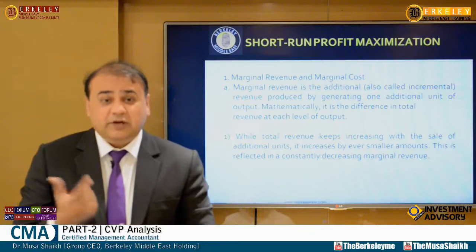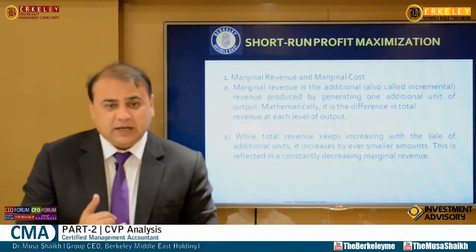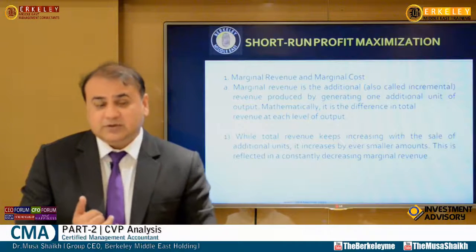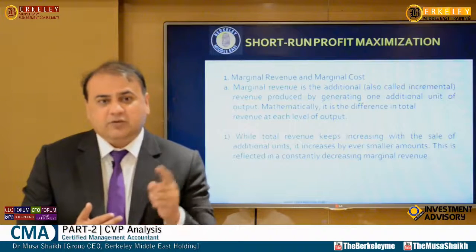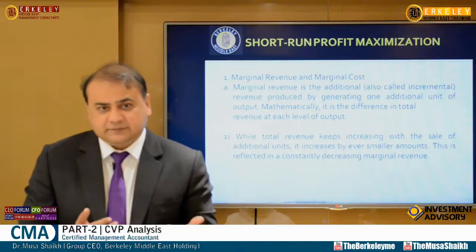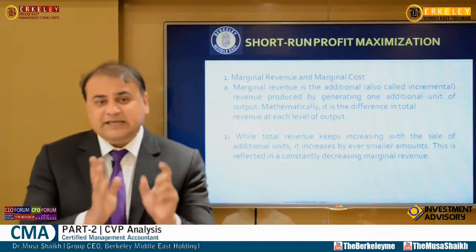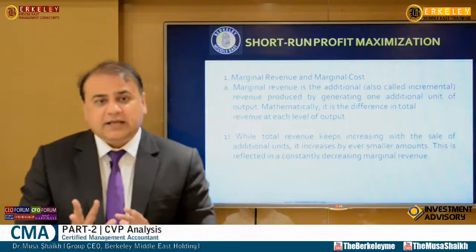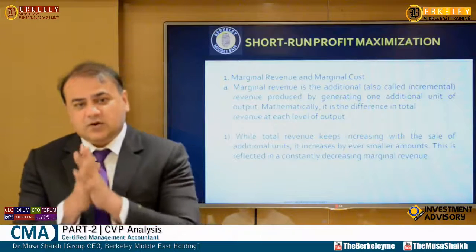Suppose after I deliver you 1,000 shoes, you say I need 100 shoes by tomorrow, right? So now I have only 24 hours. If I go to a supplier and need it tomorrow, the supplier knows that I am in a hurry, so he is going to charge me a premium for it. If I keep my labor after normal office hours, my labor is going to charge me the overtime, that is 1.5 times the normal. So these additional 100 units are going to give me an extra cost, right? This is called marginal cost.